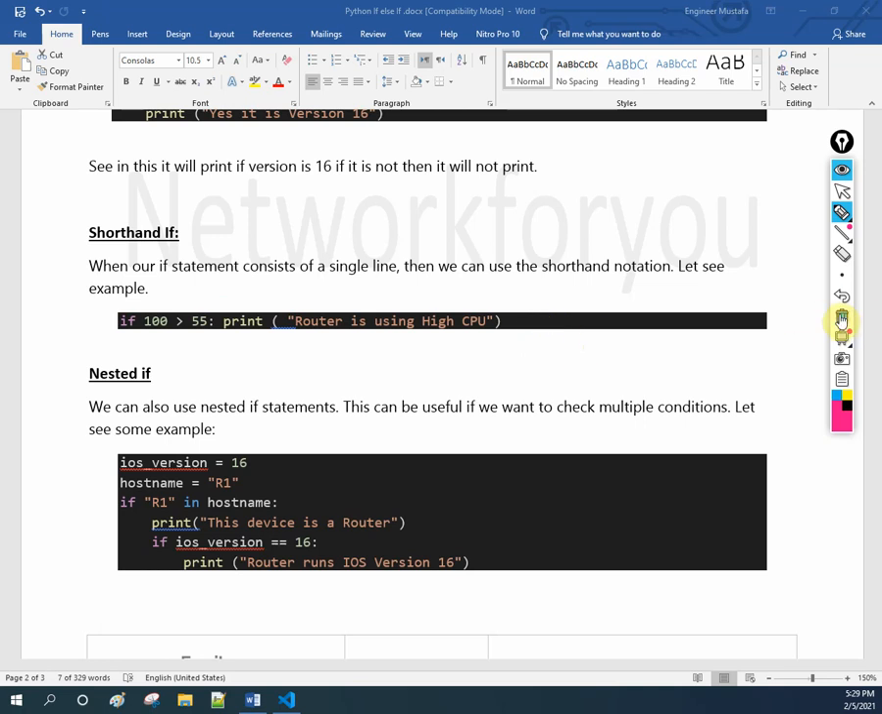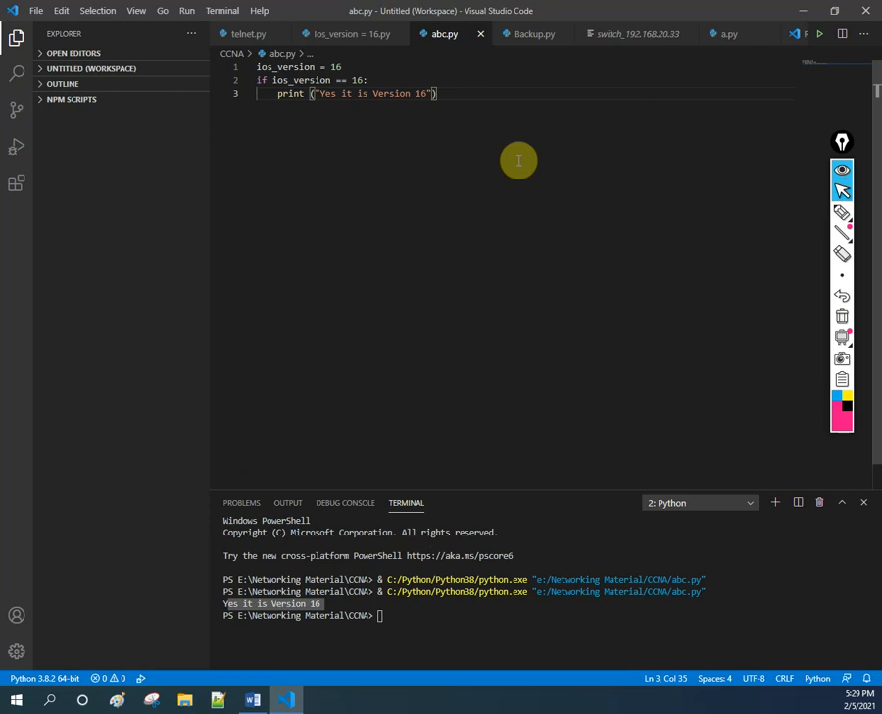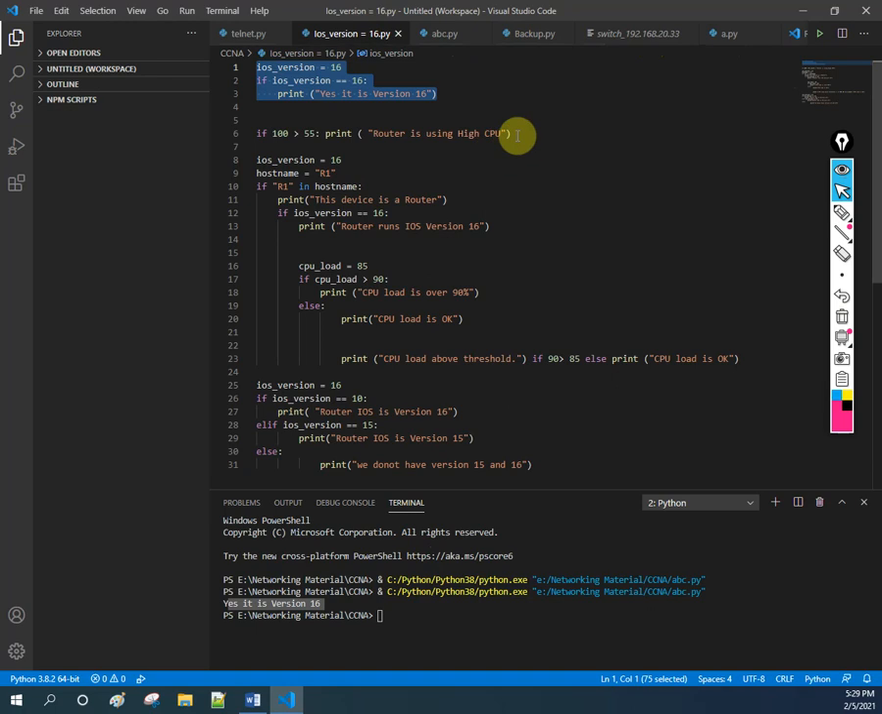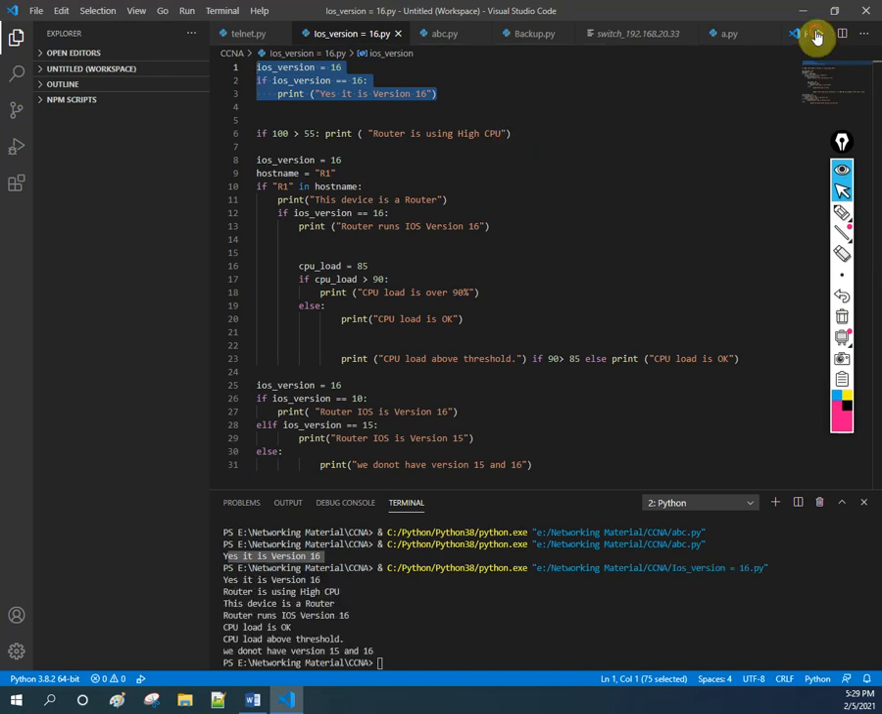Okay, so let me go here and check. If we copy and paste this one again, or here I wrote it in this one, not in this one, ABC. Here I did this one. Okay, if I run this one, what do we get? Router is using high CPU, because 100 is greater than 55.